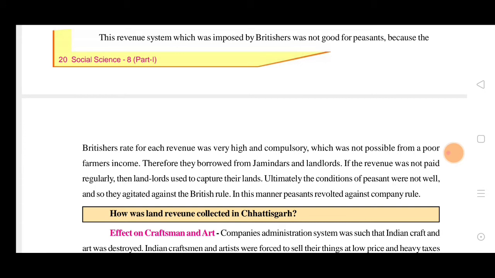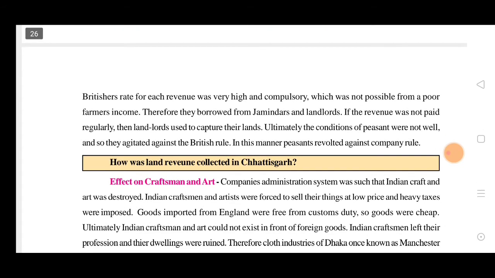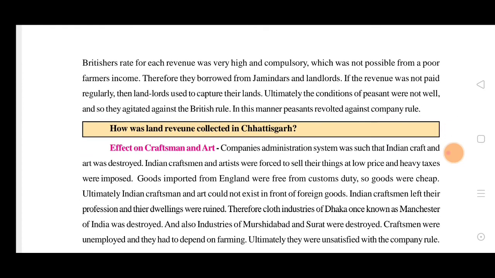This revenue system was not good for peasants because the Britishers' rate for each revenue was very high and compulsory. If they did not have enough income from their source, how could they give everything to the Britishers? This was very bad because the farmers were very poor, and it was not possible on their income. Therefore, they borrowed from zamindars and landlords, because payment was compulsory. If they did not pay, their lands might be taken away.